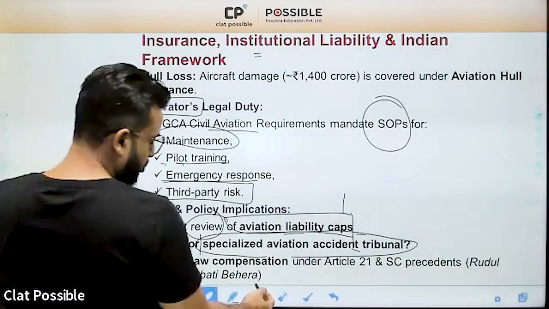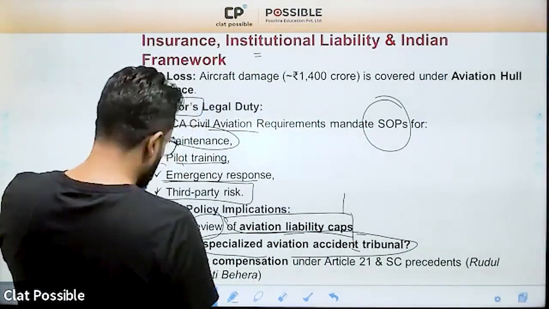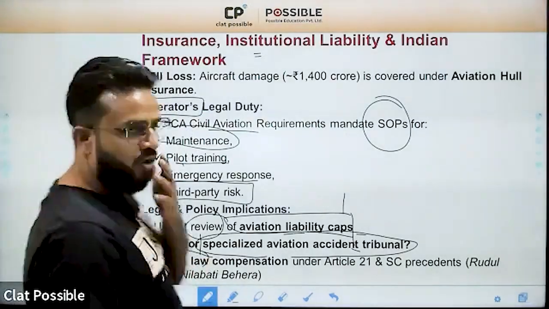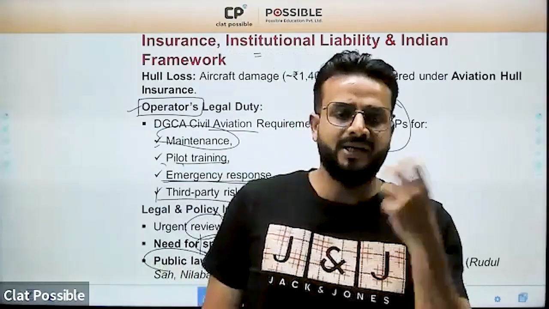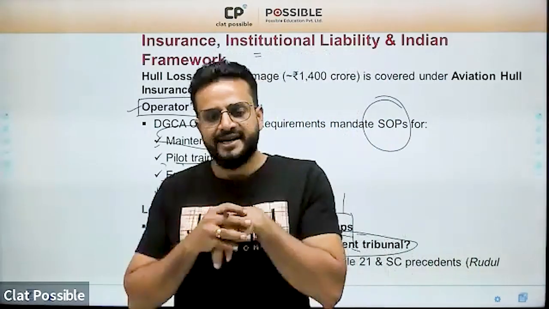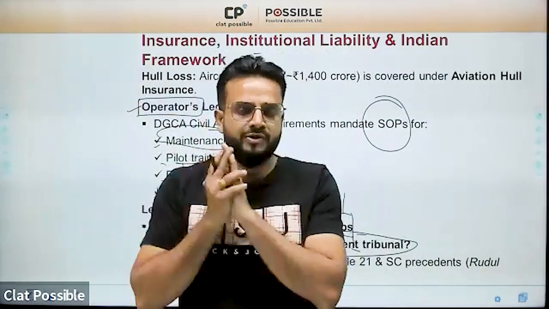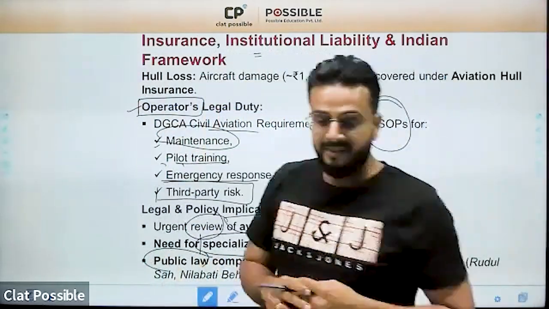There are certain Supreme Court precedents, like the one mentioned here, liability, Bahera and Budul Shah, जिसके अंदर public law compensation की बात हुई है, that is, compensation to the public at large. So whenever any nuisance is carried out, which is actually a nuisance against a lot of people of the society, a lot of general members of the society, public law can be applicable.